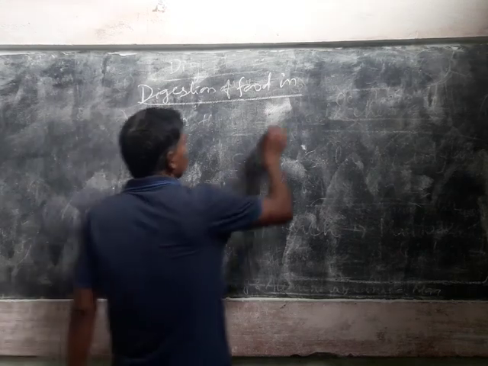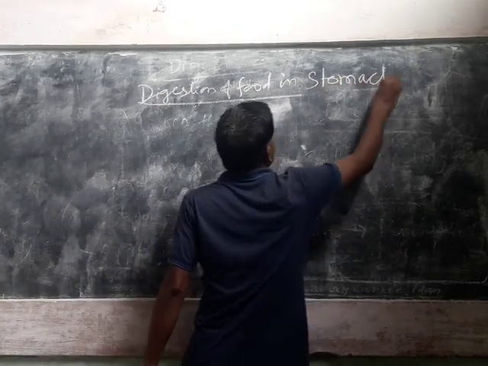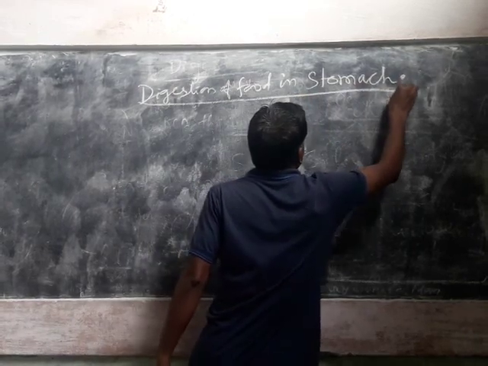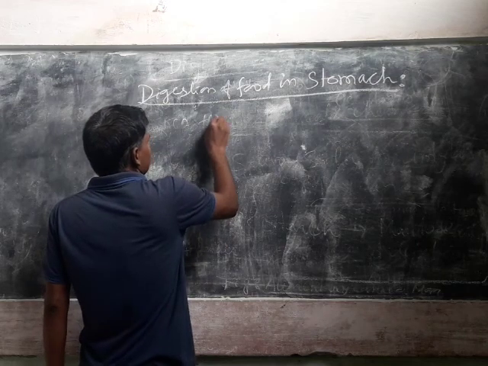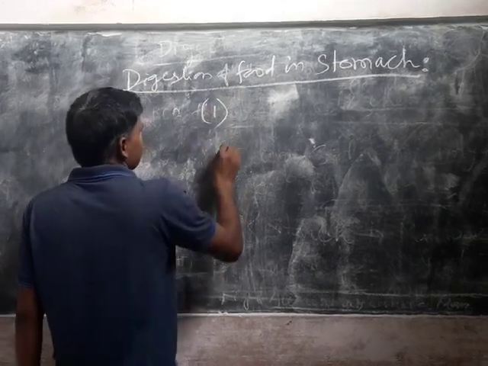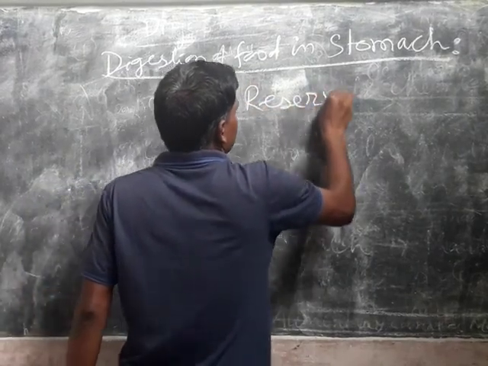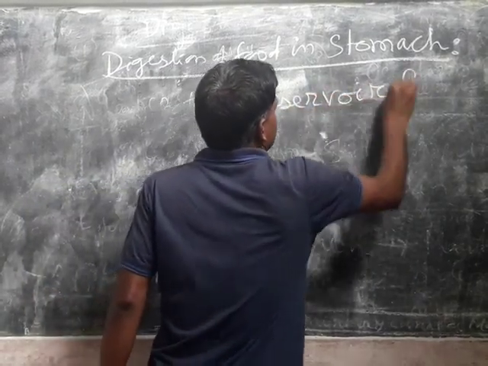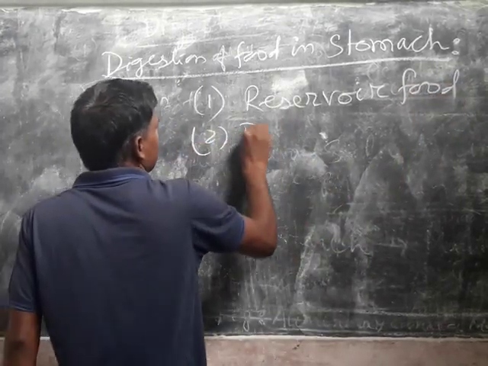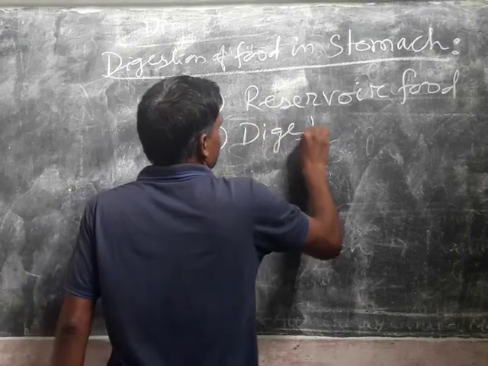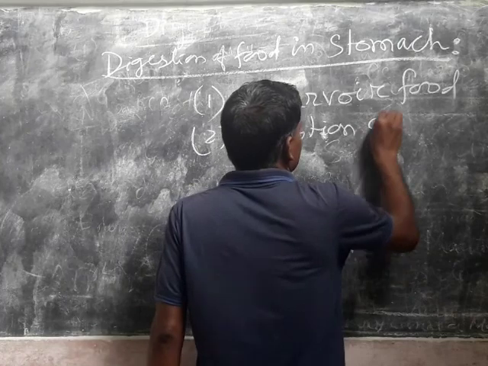Next, digestion of food in stomach. Now, how does digestion of food take place inside the stomach? We shall discuss here. Now we see, stomach acts as reservoir of food, and it also helps in digestion of food. So, these two are the main functions of the stomach.